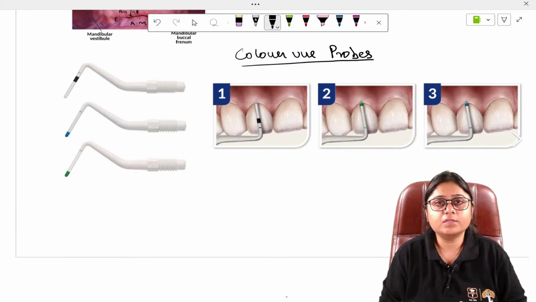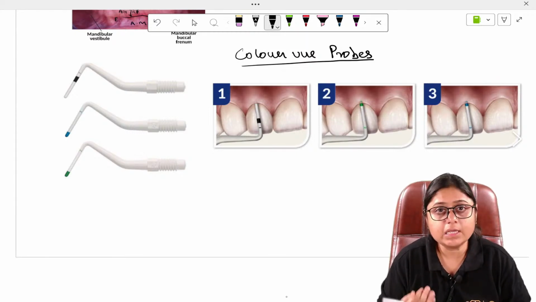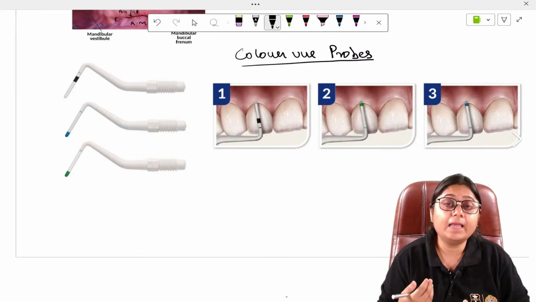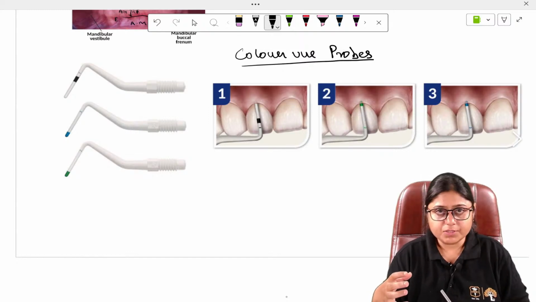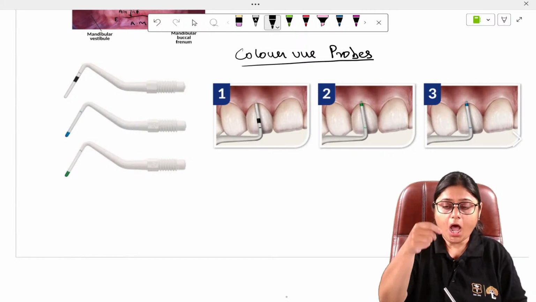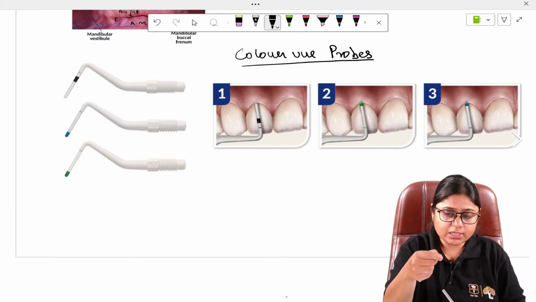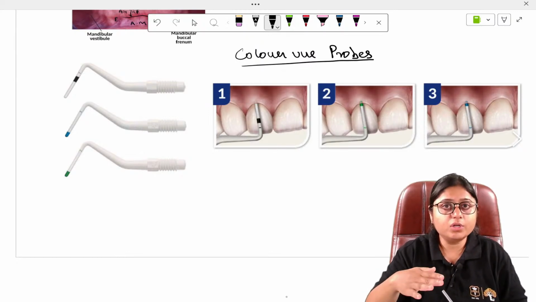Now what is the significance of this gingival biotype? Specifically in cases of implants, when we have to place an implant, we have to do a treatment planning before implants, right? In cases of flapless implants, we'll just check how much amount of gingiva is present covering the alveolar bone.